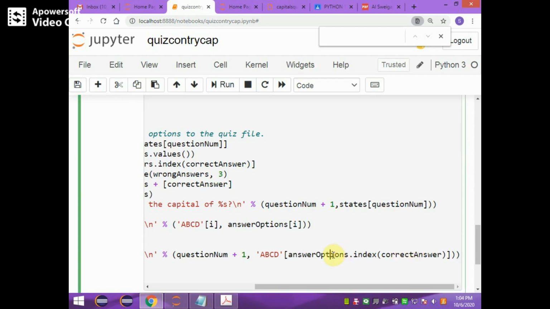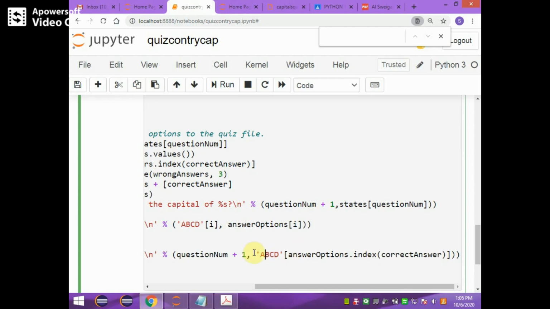As we know here which is the correct answer. Now out of ABCD it has to display the choice of correct answer, either A or B or C or D. Therefore from ABCD it takes the index, which is nothing but answer options dot index of correct answer. You know that in the answer options there are 3 wrong answers and 1 correct answer. That correct answer's index will be retrieved or extracted from ABCD.